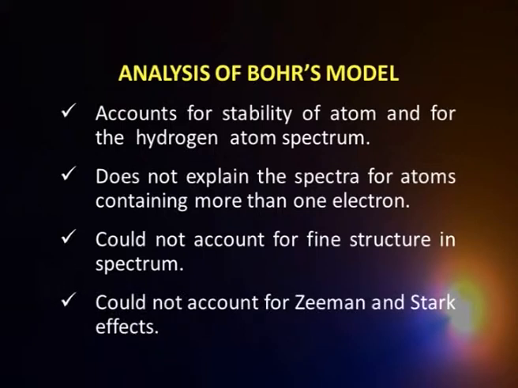And thirdly, what we found is that this spectrum you get for the hydrogen atom, if I do it under the influence of a magnetic field or electrical field, we find that there are more lines than what we observe. That is typically called the Zeeman and Stark effects. Now, this also could not be explained in terms of Bohr's model. So, we find that Bohr's model was a partial success, because it does explain the hydrogen atom fairly well. To that extent, yes, but for other things it was not adequate enough.